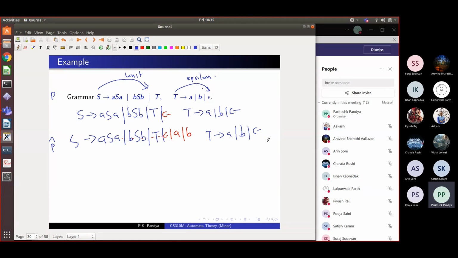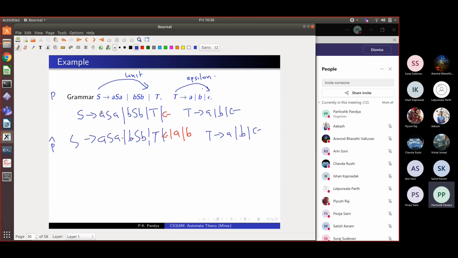By the way, if your grammar has some useless non-terminals and rules from them, they do not contribute any extra strings, and they can be left there or they can be removed. So you are absolutely right. This grammar P hat we have got has already got some unit productions and some epsilon productions which were there, and we have just added things to it. But in the process, we have shown that there are some things which are useless. This is the key observation of yours. But first see the construction.